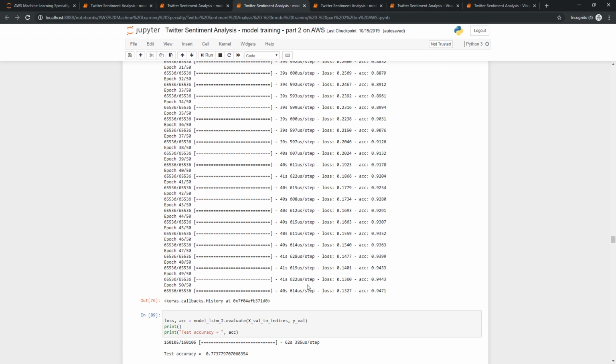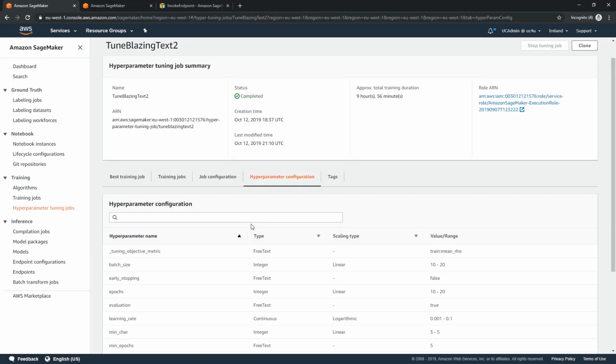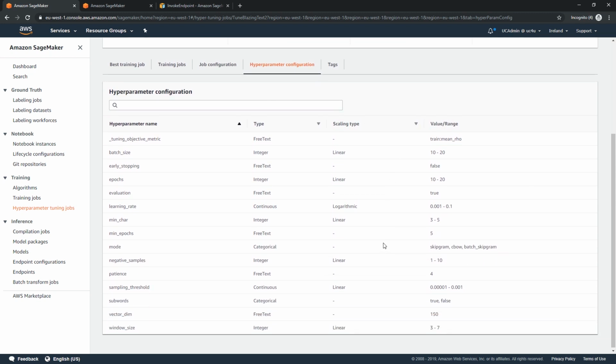But to compute the words embedding so far, I used the BlazingText default parameters. So the next thing I did is use AWS SageMaker to perform a hyperparameter tuning job, asking the job to try different combinations to find the best value and best combination of those hyperparameters.